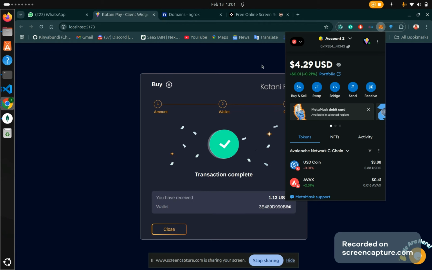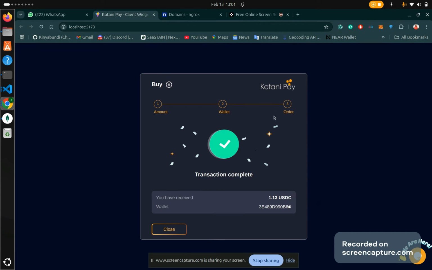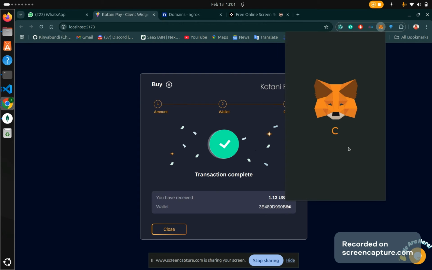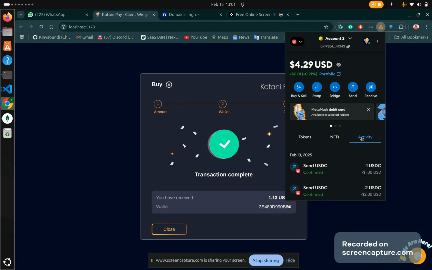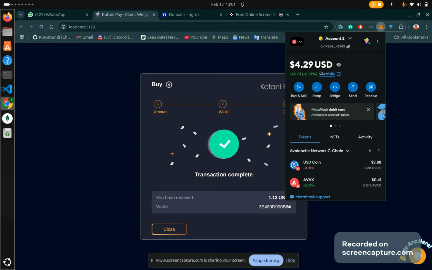Already received here. I can see I received the one, to show you just on the activities, and this is for sending. So yeah, you can see the balance increased. So yeah, this was successful.